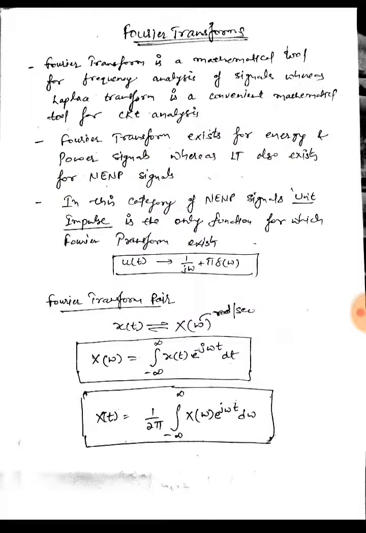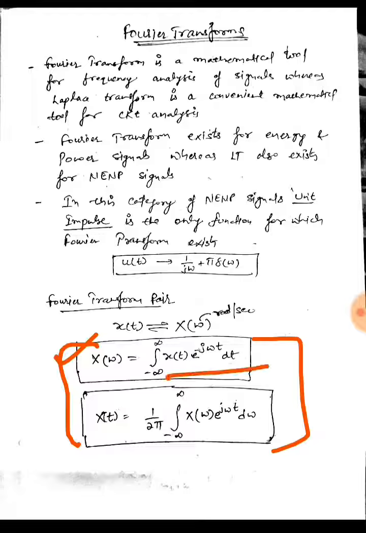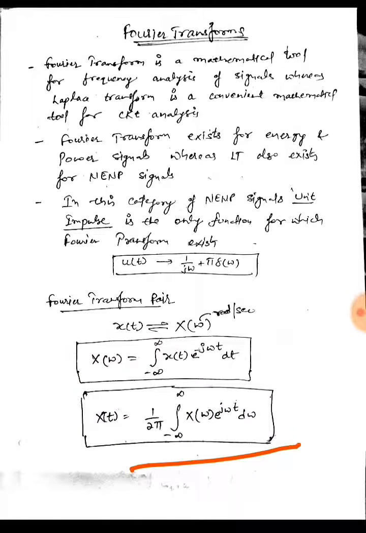Okay, so this is the Fourier transform pair. X omega is the Fourier transform, which can be calculated as the integral from minus infinity to infinity of x(t) into e raised to power minus j omega t dt, whereas the inverse Fourier transform can be given as x(t). If we know the Fourier transform X omega, then we can calculate the signal in time domain using this formula, that is 1 upon 2 pi integral from minus infinity to infinity X omega e raised to power j omega t d omega.